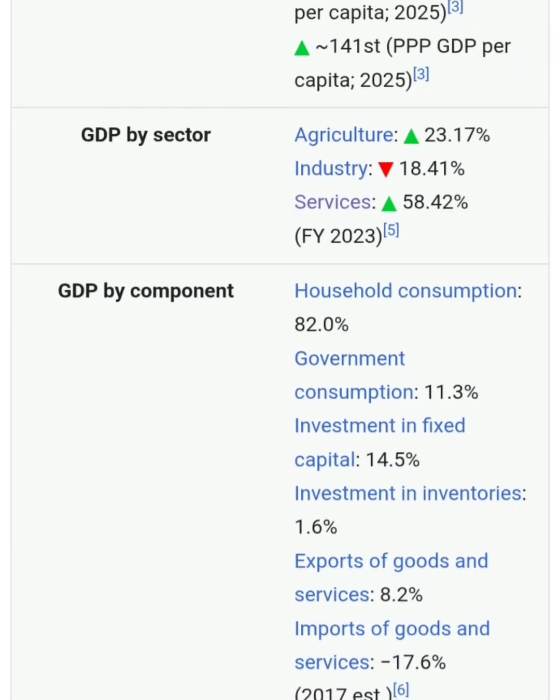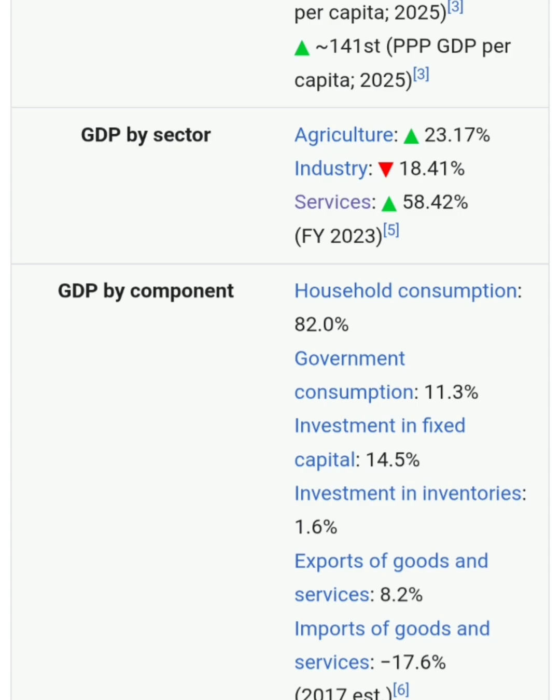GDP by sector. There are a total of 3 sectors in each economy. In the Pakistan economy there are a total of 3 main sectors. One is the agriculture sector, second is the industrial sector, and the third one is the services sector. Remember, all the sectors you observe in your countries are sub parts of these 3 main sectors.